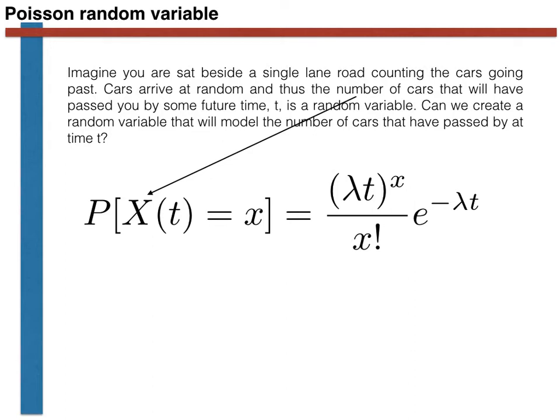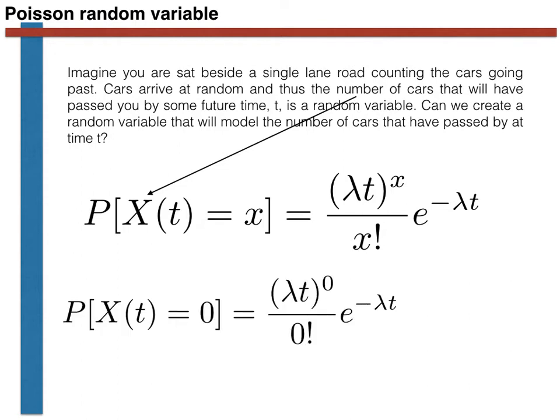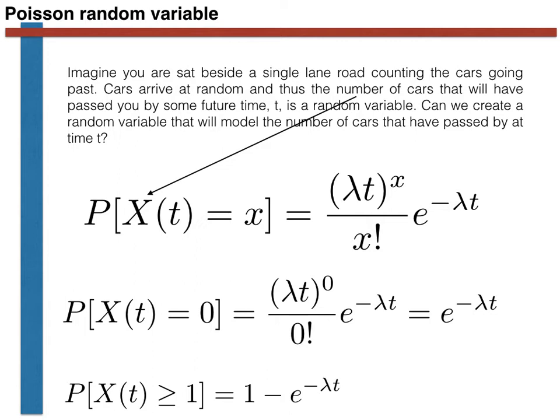Further notice that if we are interested in the probability that x of t equals 0, we find the following. We know that any number raised to the 0 is 1, and that 0 factorial is also 1. The probability that x of t is equal to 0 is thus e to the minus lambda t, which implies that the cumulative distribution of the time until the first event is 1 minus e to the power minus lambda t, as shown here.